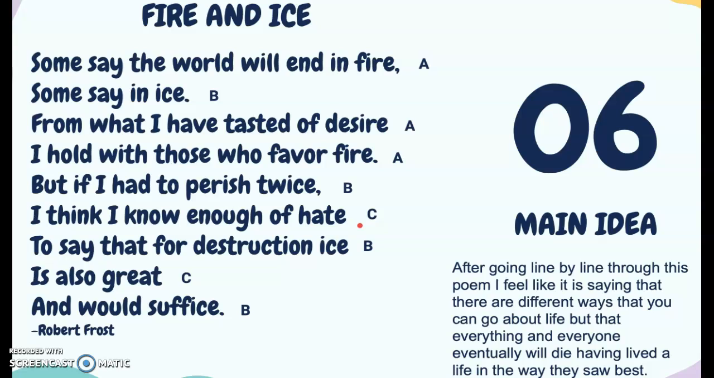So I think I know enough of hate. So hate and ice, it looks like here he is equating hate and ice. And he's saying that they're also great and would suffice. So he chose fire, and he thinks that that's great, and he knows that that will work. But he's saying that if he could do it twice, like how we talked about up here, perish twice, ice would also totally work, and it would be great, actually. So there we see that.